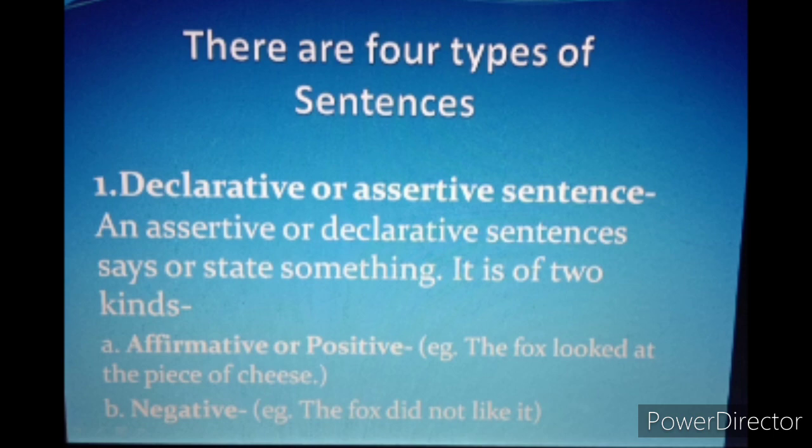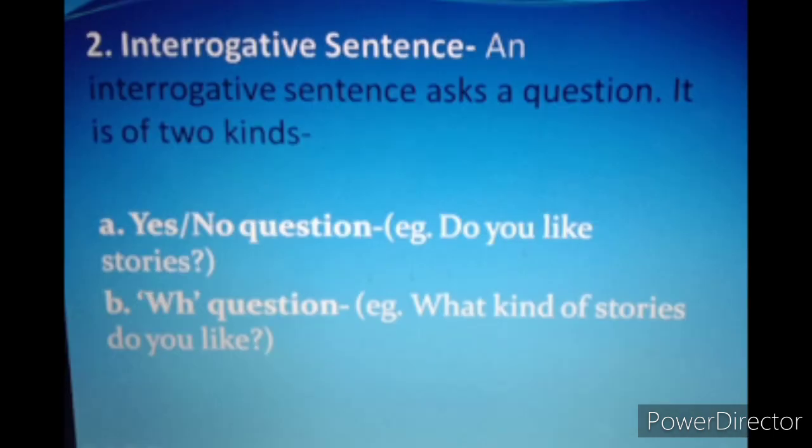And negative: the fox did not like it. So here we have used not, so it is a negative sentence. So now declarative or assertive sentences are further divided into 2 kinds, affirmative or positive, and second, negative. I hope it is clear to you all.